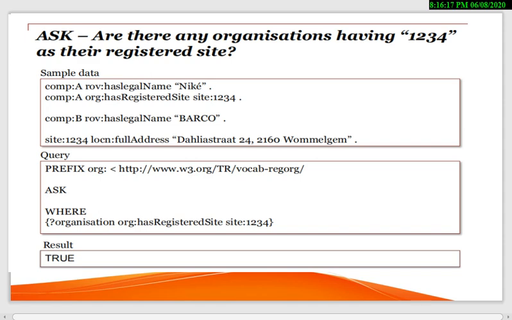Now this is our sample data. While looking at this sample data, we can make a query. We will write a prefix, we will ask. Now this ask is empty, because we want all the information related to this organization. That means organization, its registered site 1, 2, 3, 4, and the result is true. That means yes. Is the organization having 1, 2, 3, 4 registered site? So the result is true. Yes, it has. Clear?